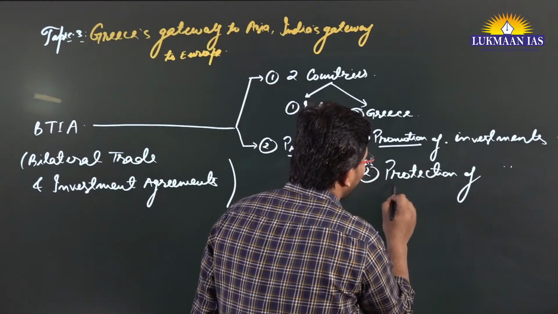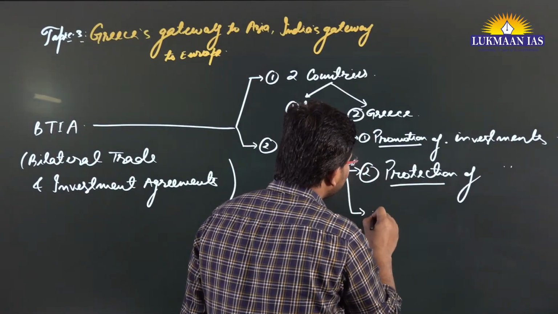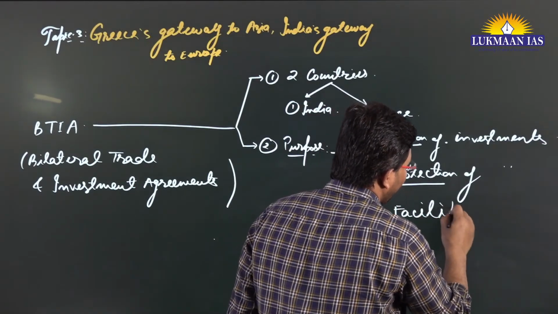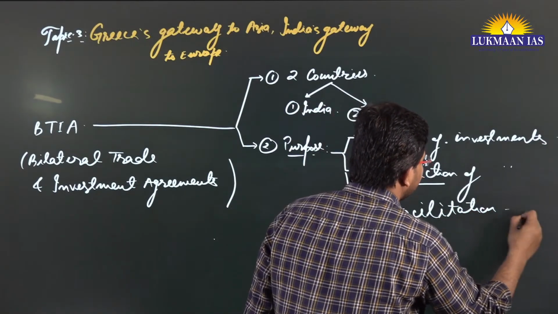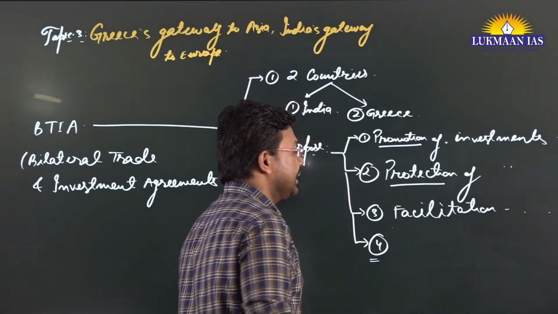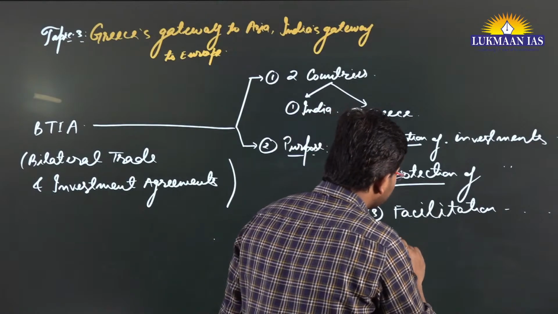So promotion is important, protection is important. Third thing is facilitation of investment and a business friendly environment. That is also important. Apart from this, it also boosts the confidence of the investors.